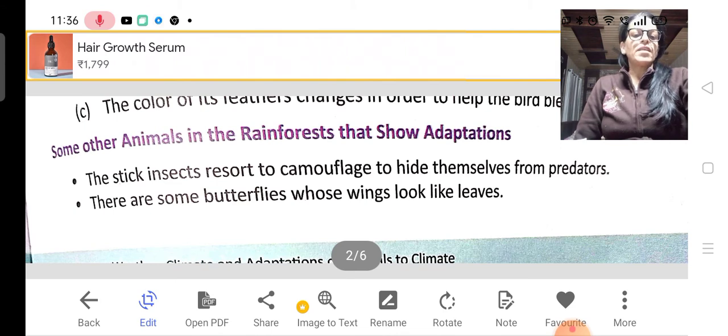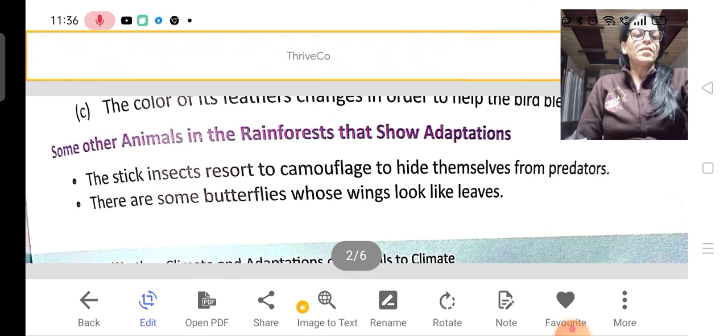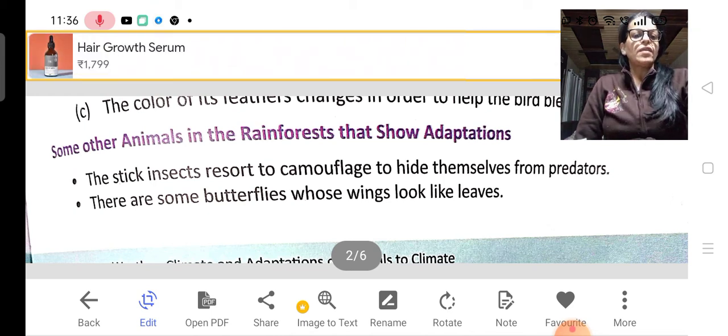And butterflies, some butterflies whose wings look like leaves. You know that butterflies sit on the flowers and they suck the nectar of the flowers, right? And their wings look like the leaves.